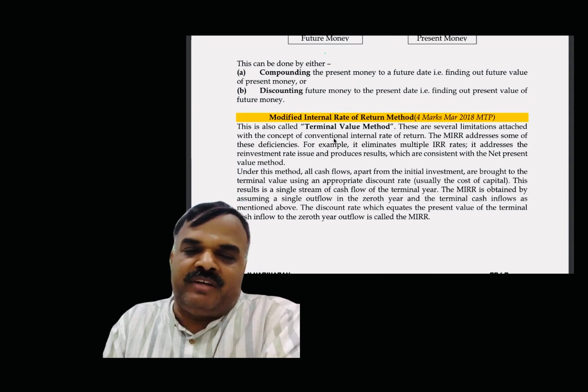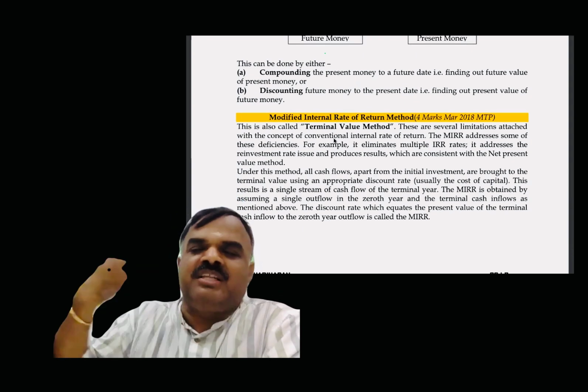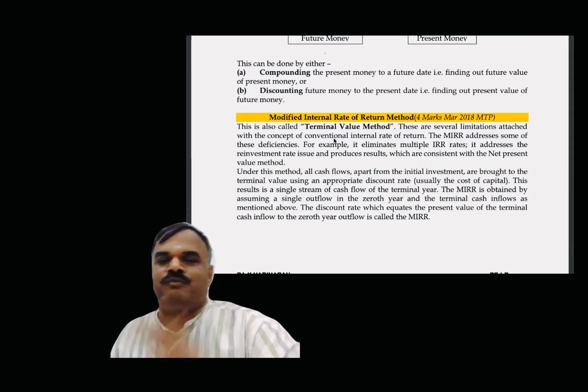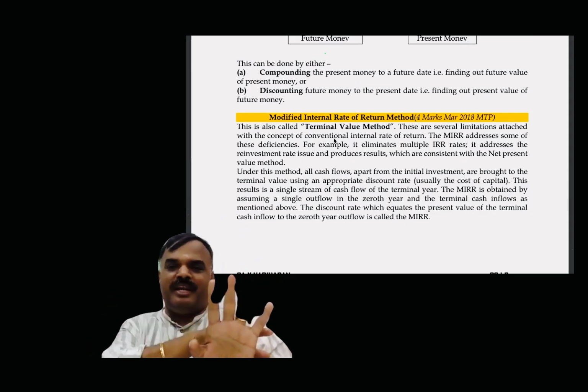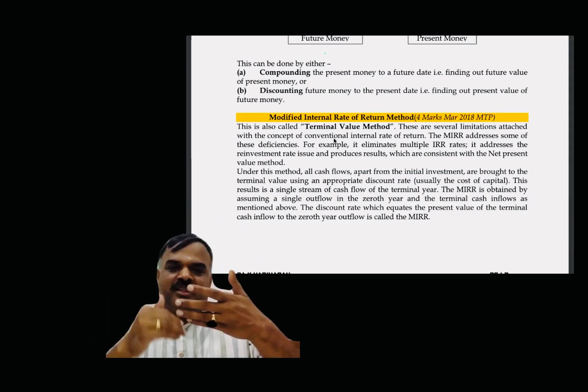Modified internal rate of return. I am reinvesting the money. Am I right or not? So reinvesting the money for how many years? Suppose a 5 year project. First year, whatever the cash flow, I have the option to invest in the remaining 4 years. Second year cash flow, I have the option to invest in 3 more years.